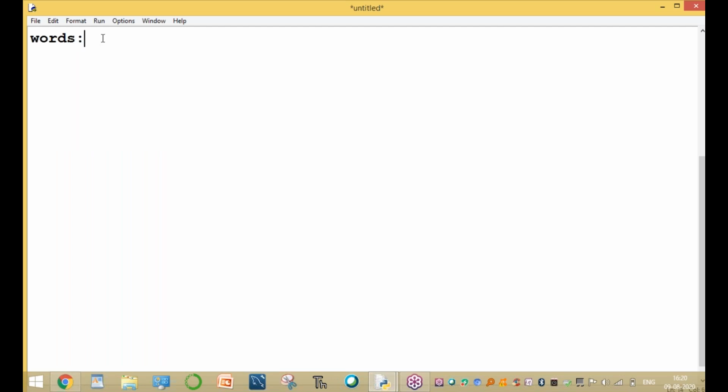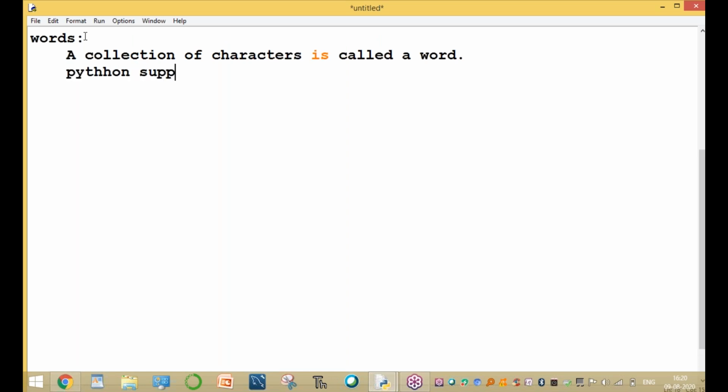Sir, what is a word in general meaning? In English, a word is called a collection of characters. This is the simple definition. Here Python supports 2 types of words. One is a keyword.